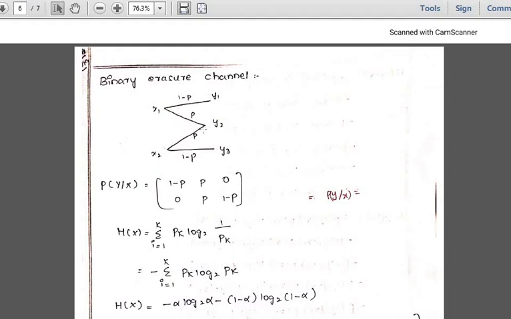So that's the reason we are having a reverse channel till the correct symbol is received at the output. At that time we will be retransmitting, giving a request to retransmit the signal. So this was the last topic of your second unit.